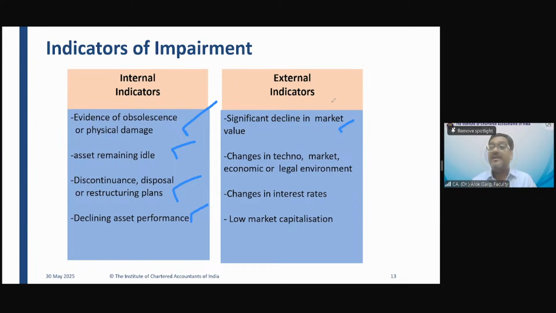Significant decline in market value of the asset is an external indicator. Changes in technological, market, economic, or legal environment. Change in interest rate. Your interest rate has increased. Why is an increase in interest rate an example of external indicator? Why is an increase in interest rate an indication of impairment? Can you please tell me?